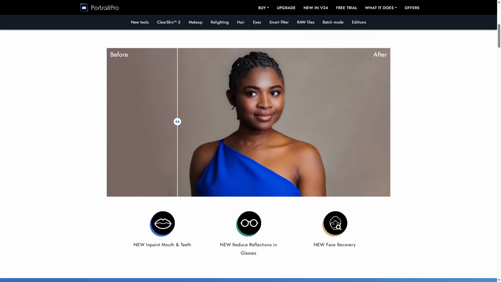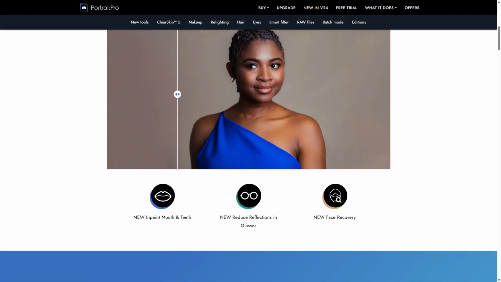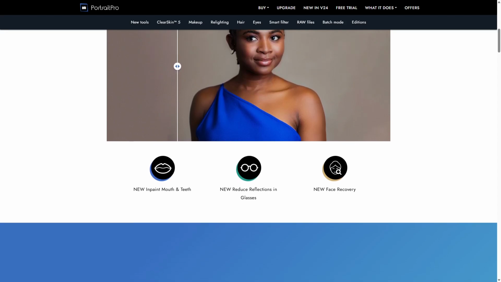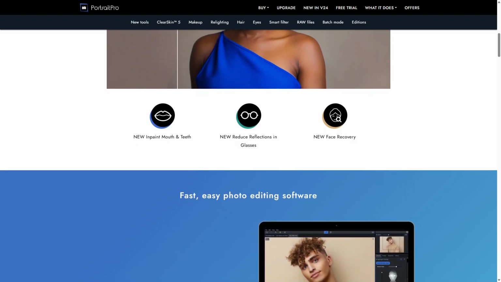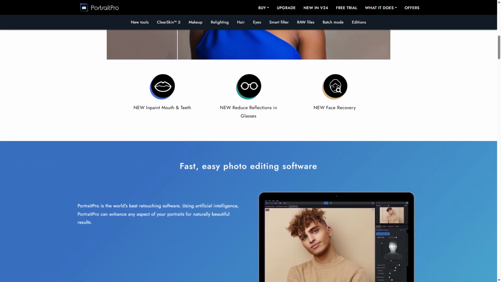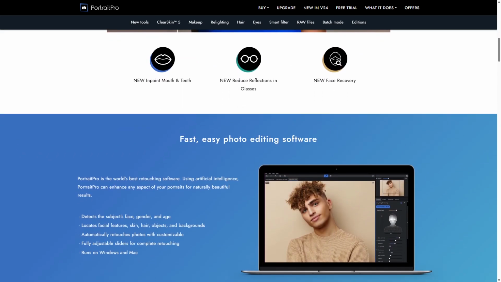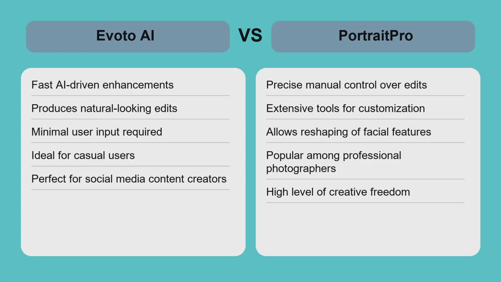The main limitation is the steeper learning curve and time investment compared to automated editors. PortraitPro suits users who want full control over portrait adjustments and are comfortable with hands-on editing to achieve specific artistic results. Evoto AI and PortraitPro serve different user needs.